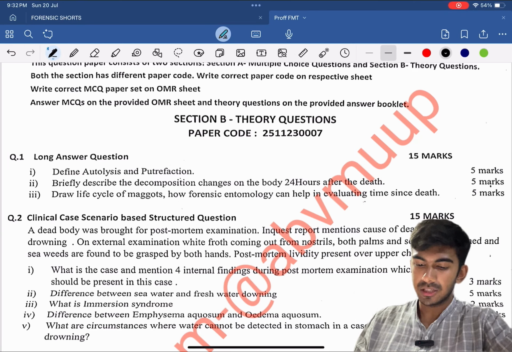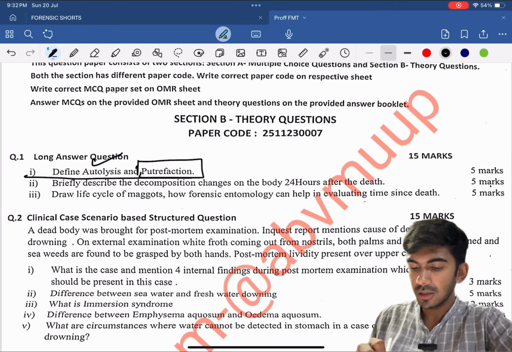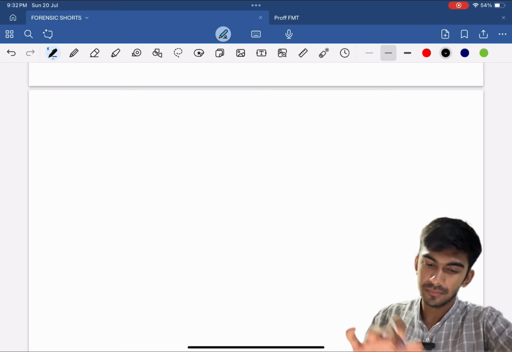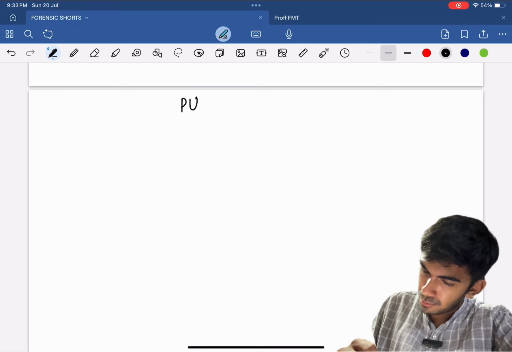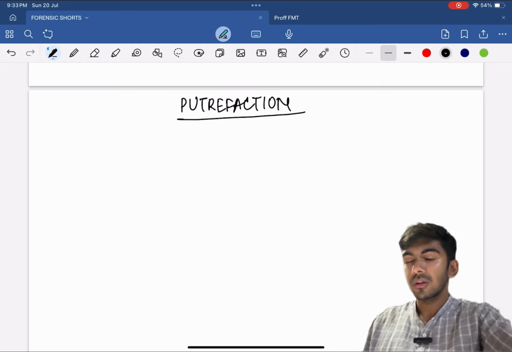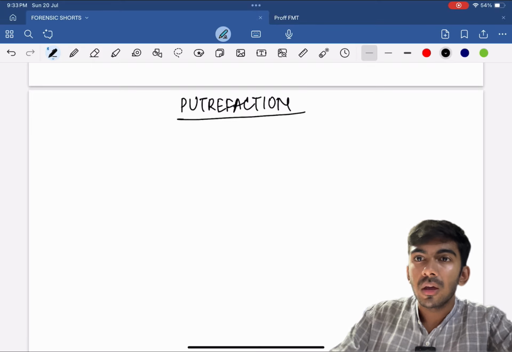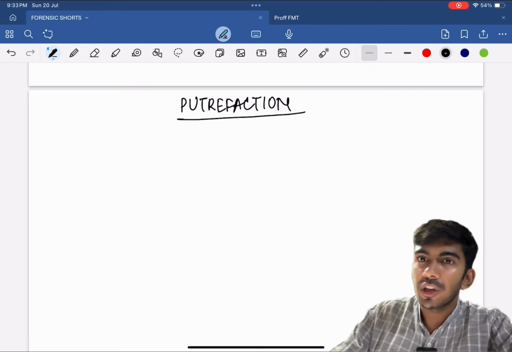Let's discuss the next part of question 1. We have discussed autolysis. Now we will discuss putrefaction. What is putrefaction? Putrefaction is a decomposition process which results in liquefaction of tissues.